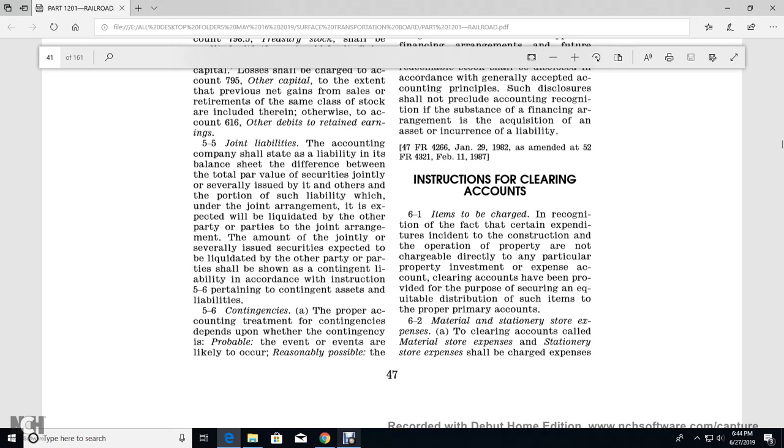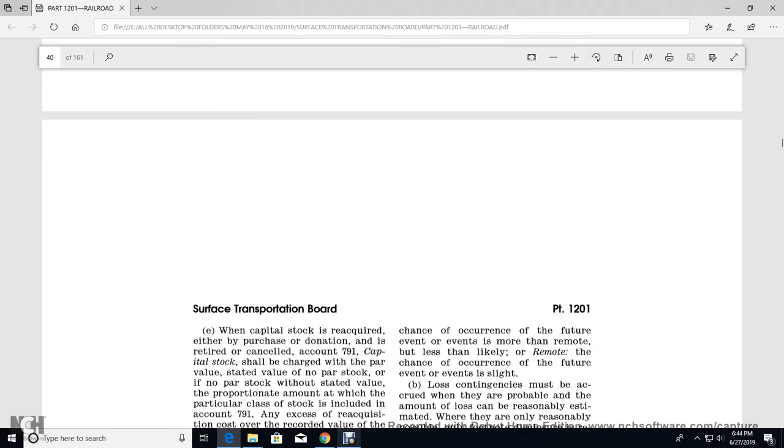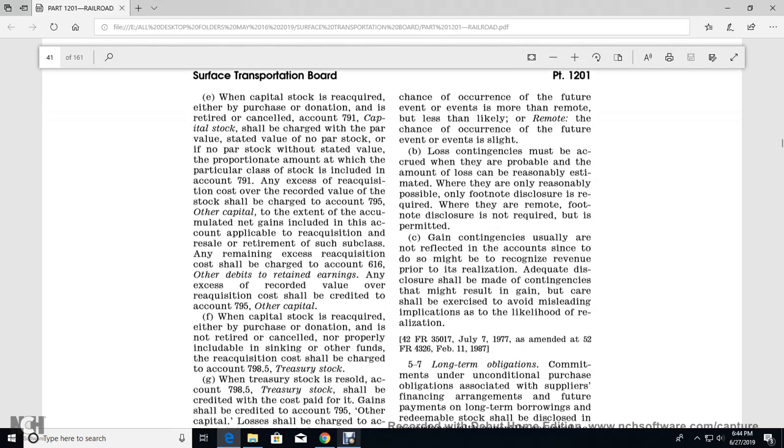Alright, contingency. The proper accounting treatment of the contingency depends on whether the contingency is probable, likely to occur, reasonably possible, or remote. The chance of the occurrence of the future event is more likely, remotely less than likely, remote, but the chance of the occurrence of the future event is slight.